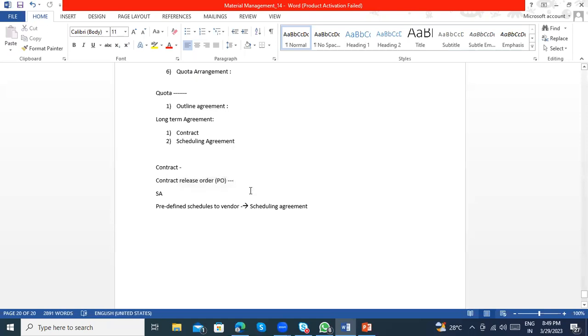Suppose on 10/04 I need 1,000 pieces, then I will create one PO. Again, I need 2,000 pieces on 28/04/2023, then I will create one more PO. Even though the contract is there, I take this contract as a reference and create contract release orders for 1, 2, 3, 4.